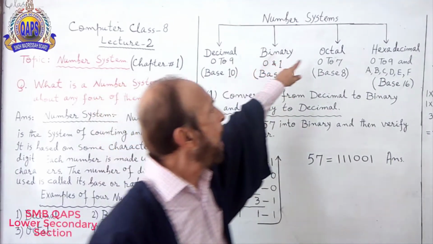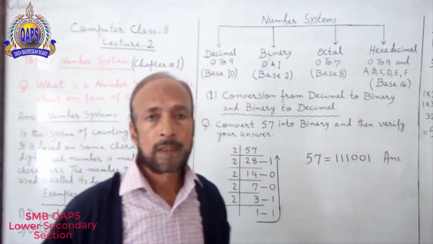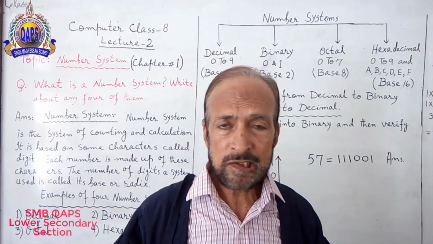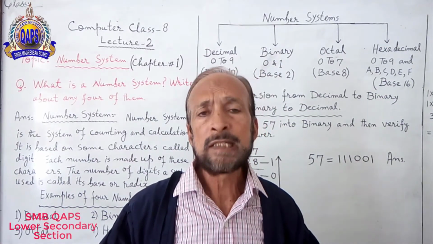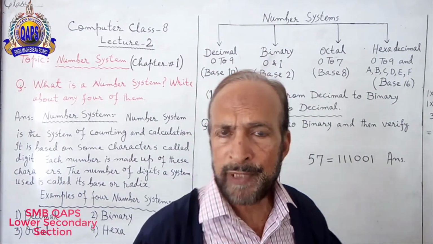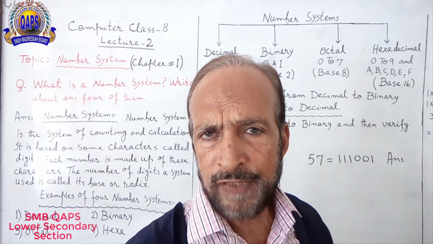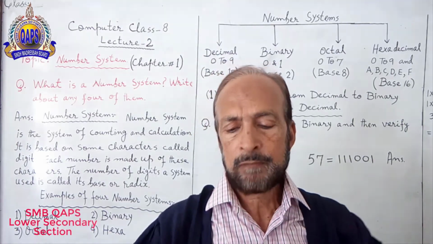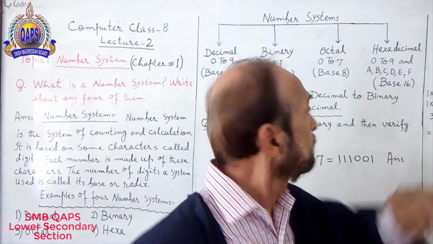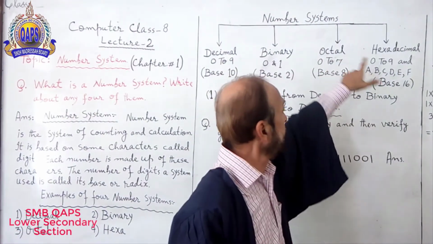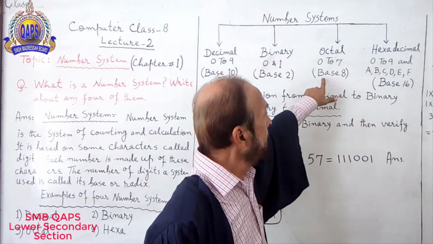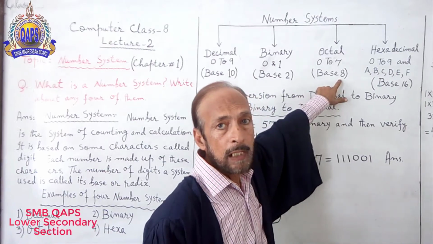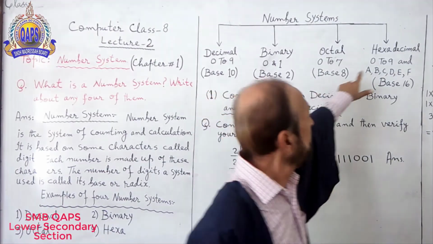Number 3, octal. Digits 0 to 7. How many total digits from 0 to 7? 8. So base part 8.